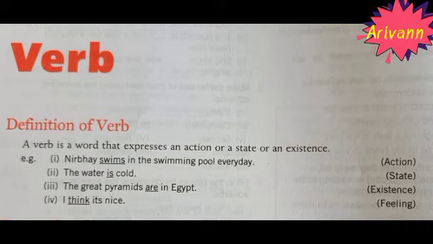See the second sentence. The water is cold. The cold is means what? It shows the state. Is, that is the verb. The third one. The great pyramids are in Egypt. In this sentence, are is the verb. This sentence is about the fact. The great pyramids are in Egypt only. So it is a fact. So are is the verb. See the next sentence. I think it's nice. Here it shows the feelings of the person.